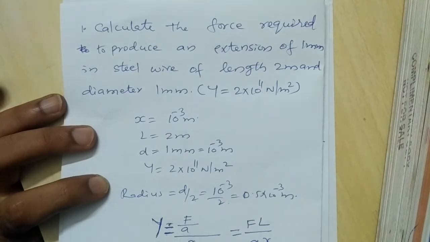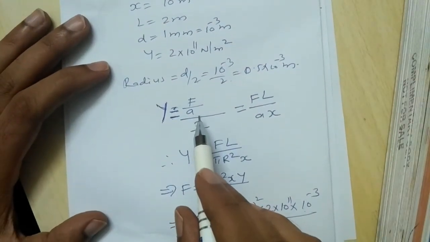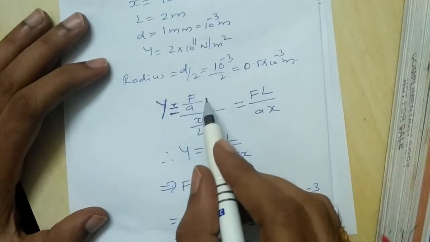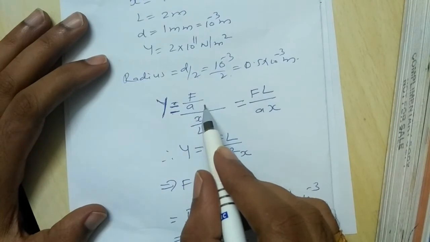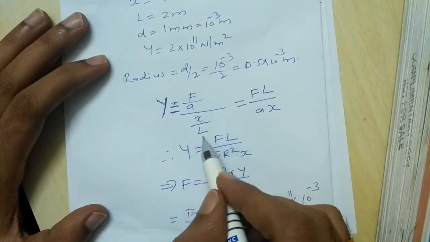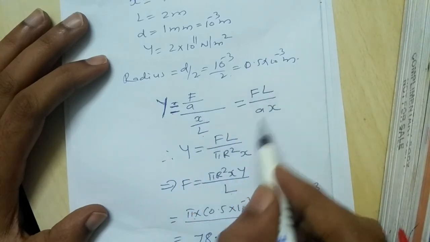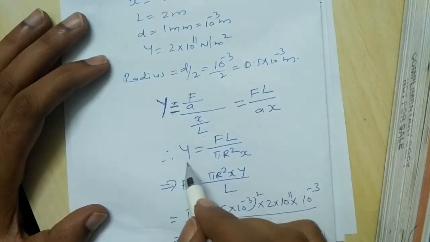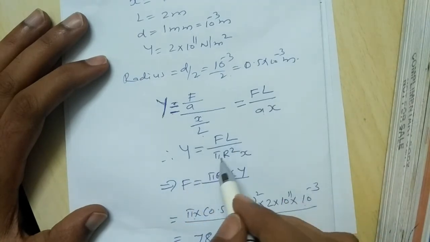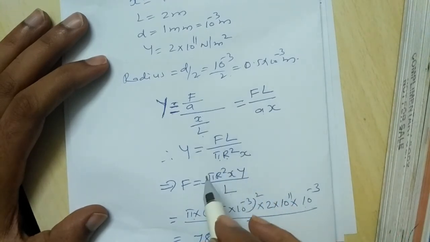The Young's modulus is the ratio of longitudinal stress to longitudinal strain. So F by A divided by x by L, that is equal to FL divided by Ax. Therefore Y is equal to FL divided by the area of the wire, pi r square, into x.